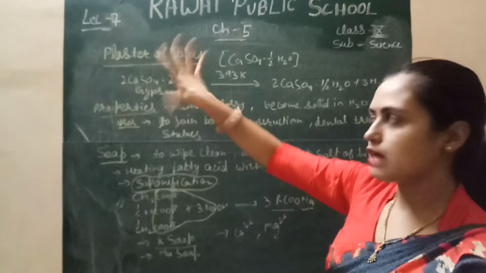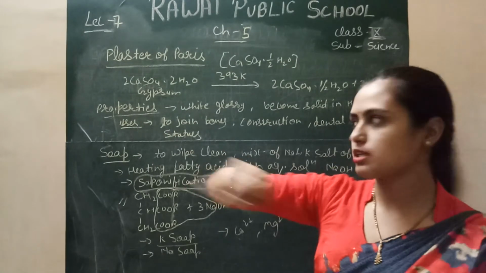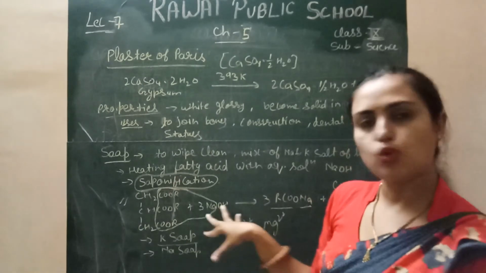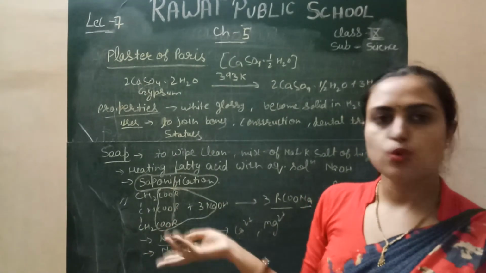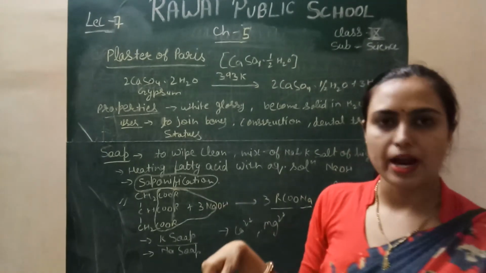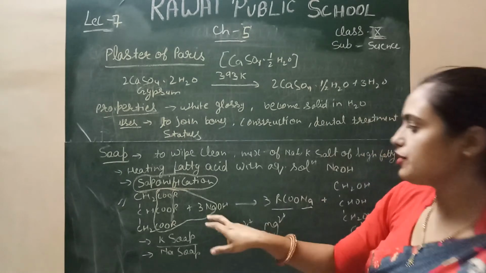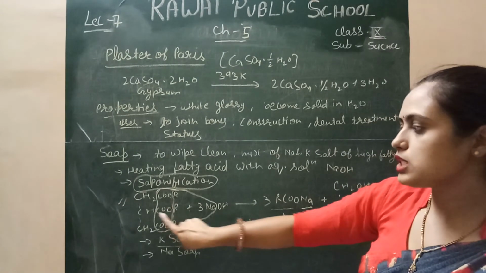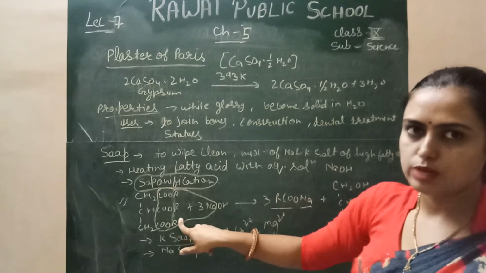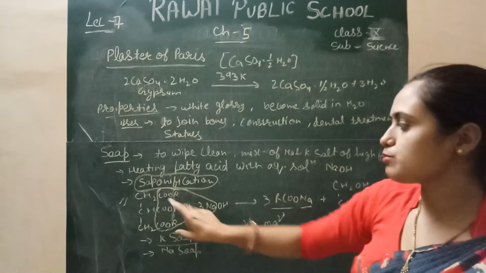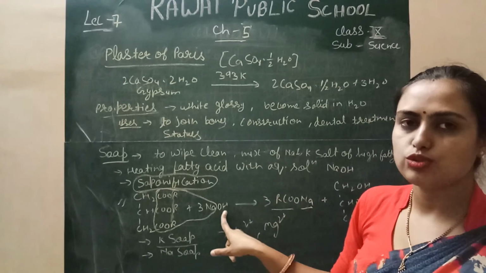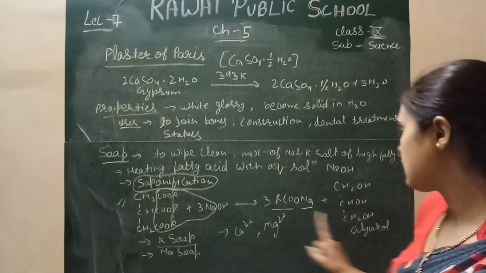So this is all about the chemicals in our daily life. One important chemical we use daily is soap and detergent. Saponification: soap is formed from the sodium or potassium salt of high fatty acids, when heated with an aqueous solution of sodium hydroxide. Three molecules of sodium attach with the COOR, where R means either potassium or sodium is present, either a sodium soap or a potassium salt. These are separated and soap is formed, and the remaining fatty acid combines with the hydroxide group and forms glycerol.